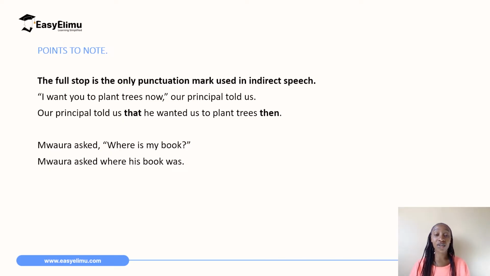When you look at the second sentence, Maura asked, "Where is my book?" That is a question, and it is in the direct speech, and you can see the question mark. However, in the indirect speech, it is Maura asked where his book was. You won't put a question mark because then the sentence does not make grammatical sense. Remember, in the indirect speech, you are reporting what was said. You're not quoting directly. So you'll say, Maura asked where his book was.